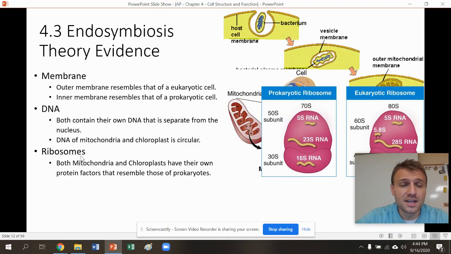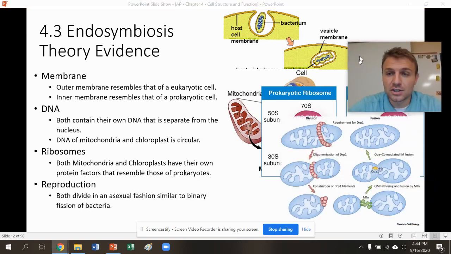The ribosomes in these mitochondria and chloroplasts also resemble prokaryotic ribosomes rather than eukaryotic ribosomes. If you look structurally, there's a little bit of difference here between the prokaryotic and eukaryotic ribosomes. The mitochondria, which also have their own ribosomes, which is very rare for an organelle to have, look a lot more like prokaryotic ribosomes than eukaryotic ribosomes.